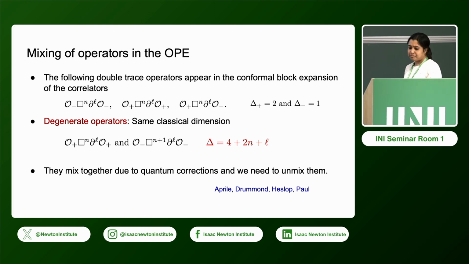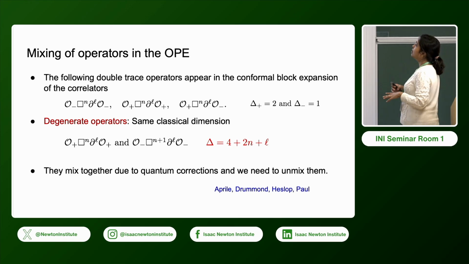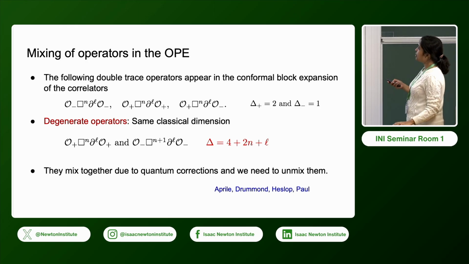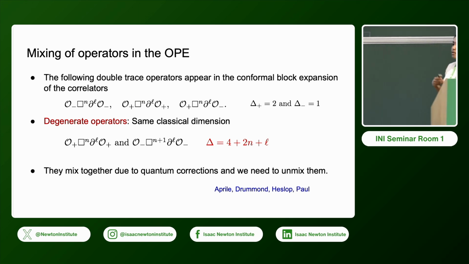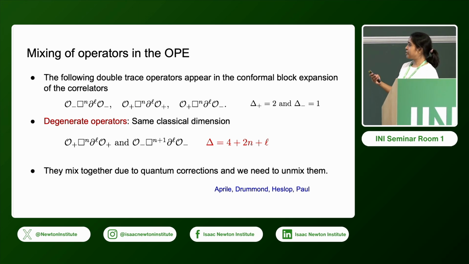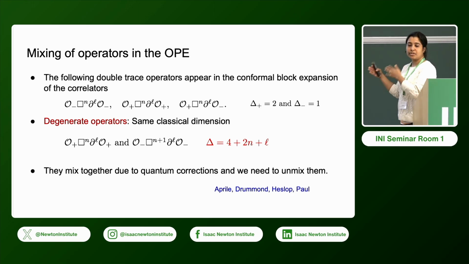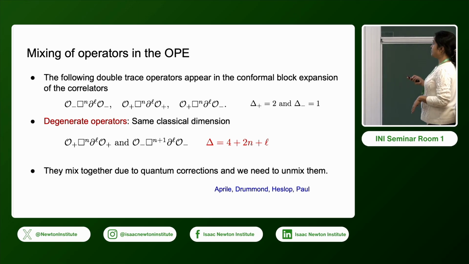Okay, so one thing I would like to mention is about this OPE. In the OPE of these two operators, we will now have mixing of double trace operators. For example, in the OPE we can have these three different types of operators with these specific scaling dimensions, and you can see that these two operators have the same classical dimension 4 plus 2n plus L. So these operators mix due to quantum corrections, and when we try to solve the bootstrap equation, we need to unmix them.